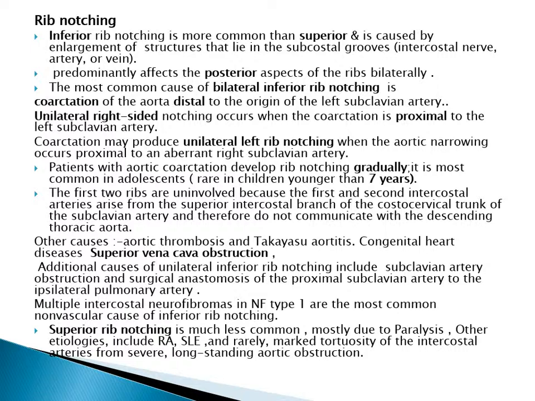So the coarctation is before the aberrant right, so all the vessels proximal to the coarctation will be enlarged, while the distal one will be normal, small.